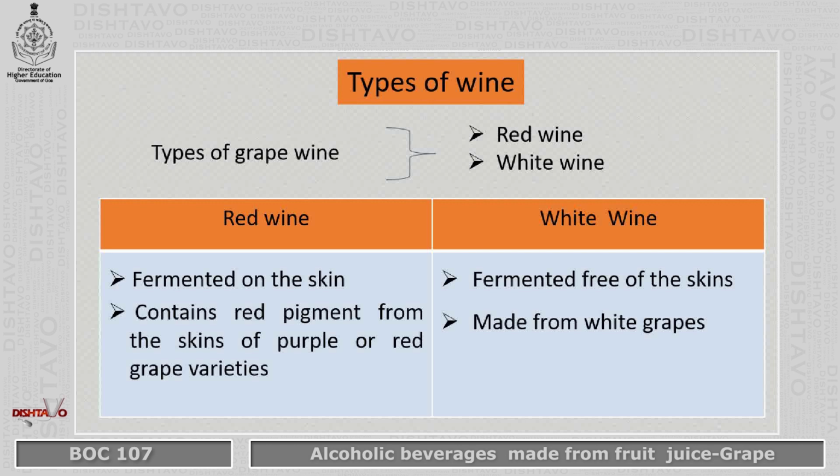In red wine, the grapes are fermented on the skin. That means the entire grape is used here. Here, the red pigment from the skin comes and it gives purple or red coloration to the wine. It again depends on the grape varieties. White wine is fermented free of the skin. Here only the pulp is used and it is usually made from white grapes or straw yellow grapes.